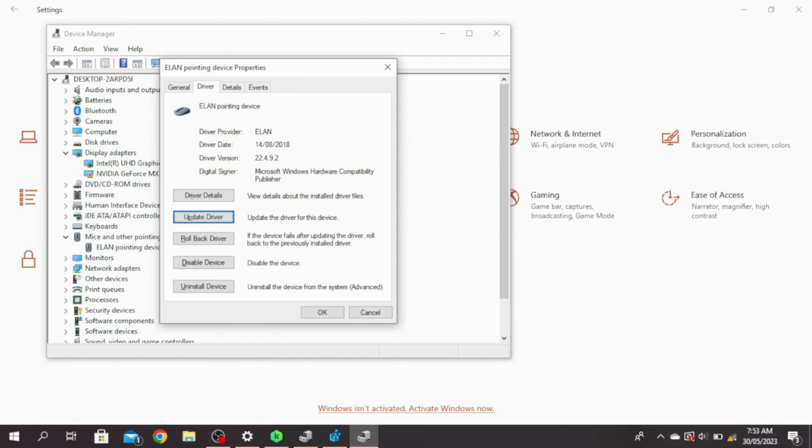And if this doesn't work for you, what you can do is click Tab and go ahead and uninstall the device and then reinstall it. So that is how to fix mouse not working in Windows.